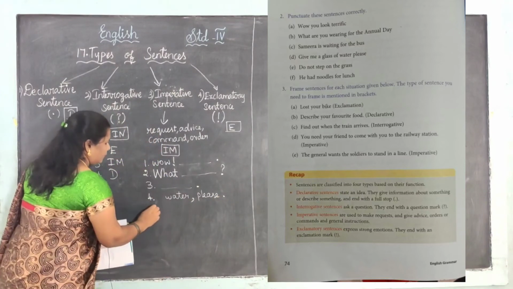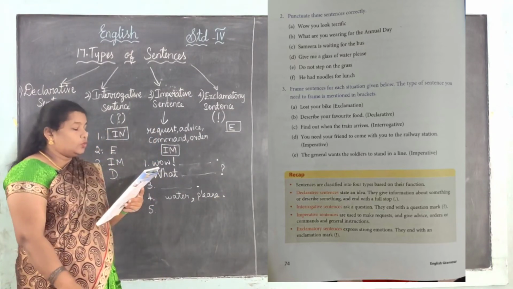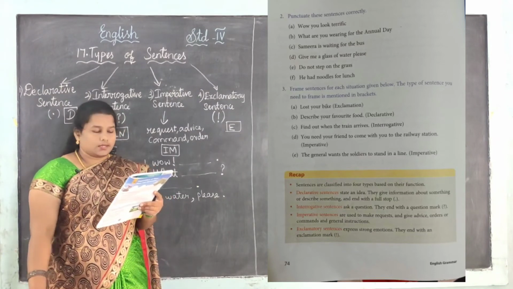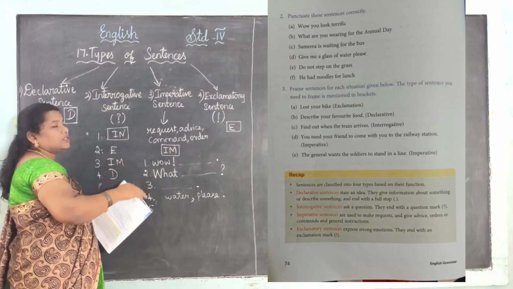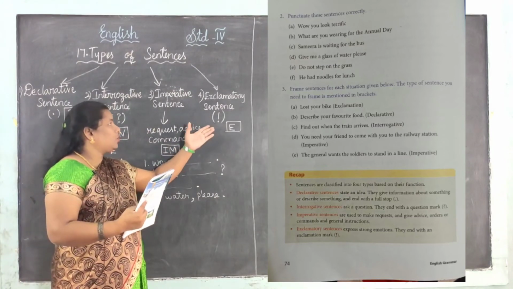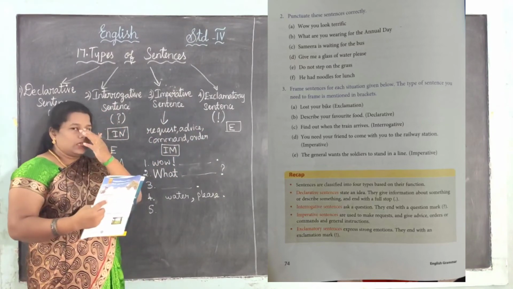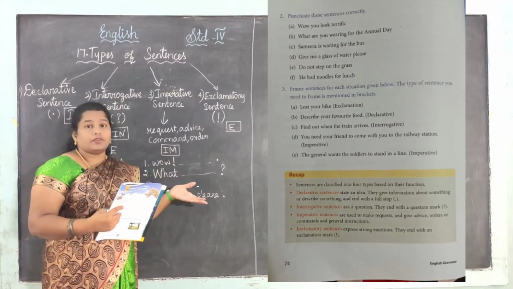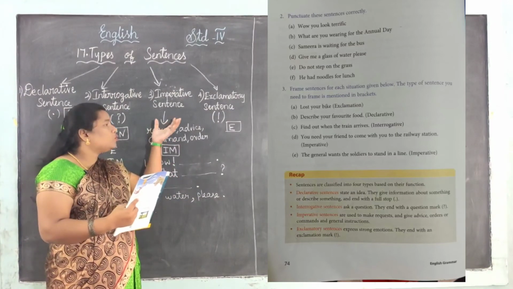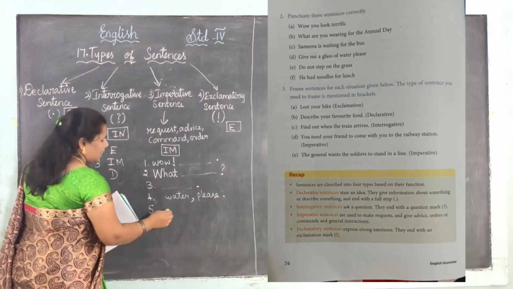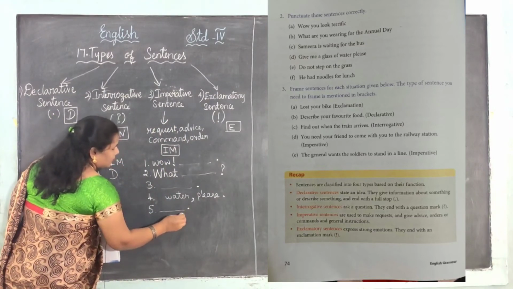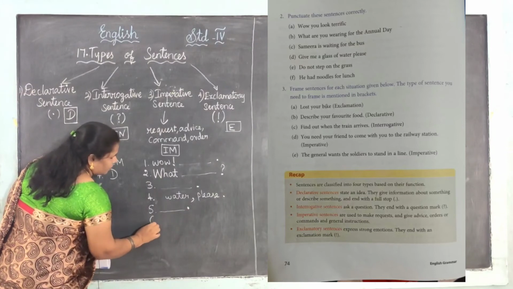Okay, next, fifth one. Do not stop on the grass. It is a command. For the imperative sentence, we can use the exclamation mark or the full stop. These two can come for the imperative sentence. So there is no single symbol for an imperative sentence. So which answer will come here? After the end of the sentence, we want to give a full stop.